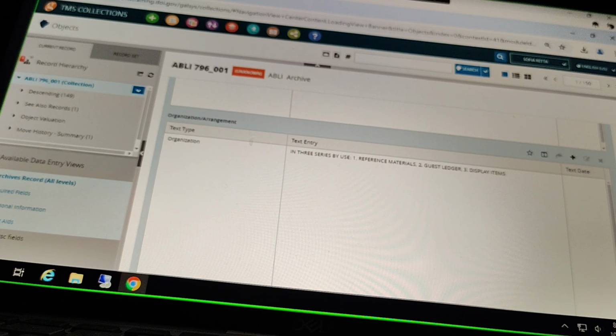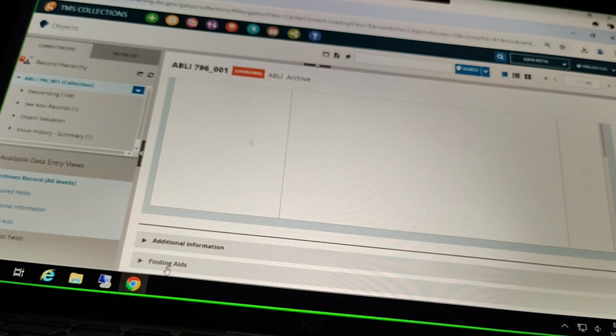So all of these fields that we're seeing right here are those text entries that we have been using and interacting with in other types of records, right? Whenever we see text entries, we can use them really the same way, right? We're using that plus icon. We have those options to add in a date and an author and a language and all of that sort of additional data about the text that we are entering. So these would function the same way. They're just in a different type of record here.